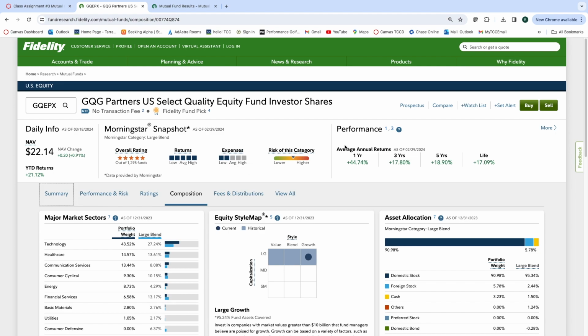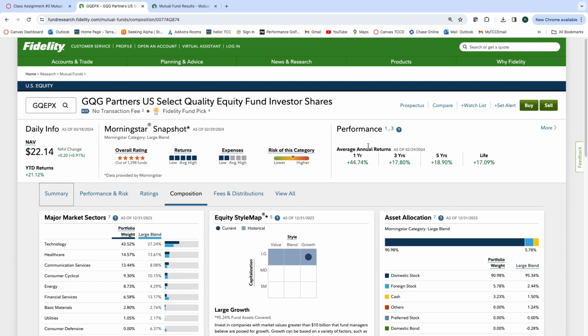You can get a plethora of information right in here. There's the 1 year, a 44% increase in 1 year of the fund. That's pretty incredible. 3 years, 18%. 5 years, 19%. Lifetime of 17%. If I quickly utilize the rule of 72, 72 divided by 17, that's about 4 years, my friends. It doubles every 4 years, your money.